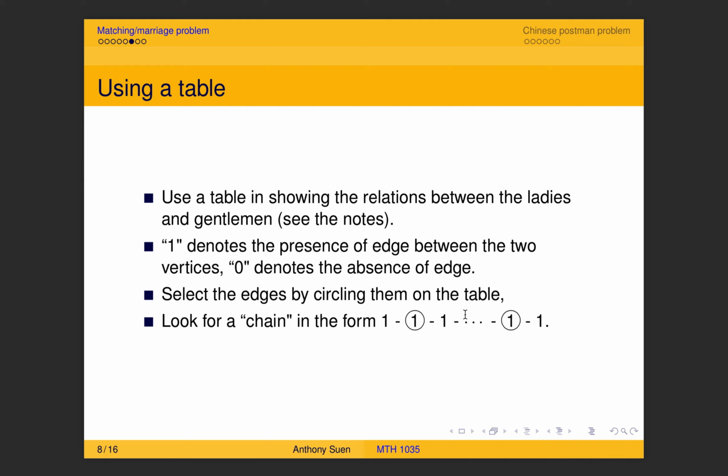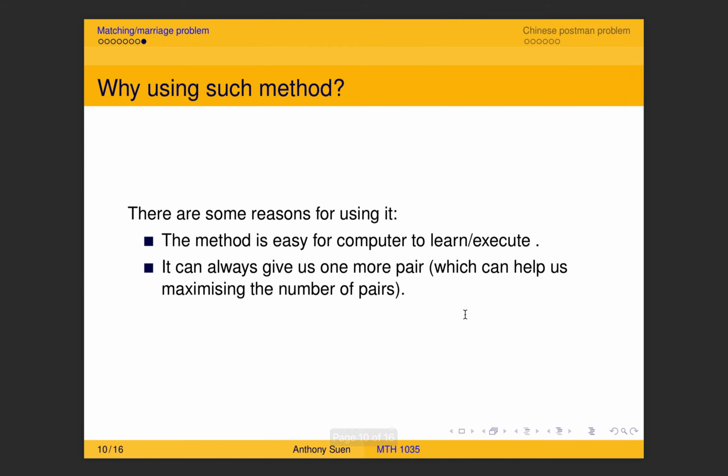Of course it looks silly to a human, but for the computer, if you have a good way to teach it or let it execute, then that's a very good method, and it saves your time. So this is the reason why we use this method to solve the problem. In particular, it can help us maximize the number of pairs. So this is the matching problem.